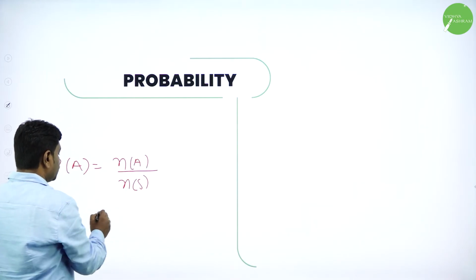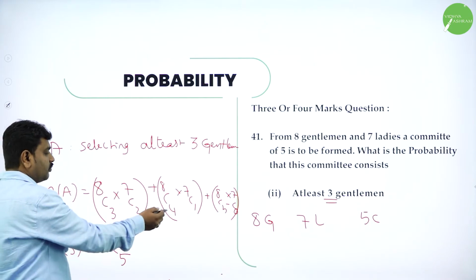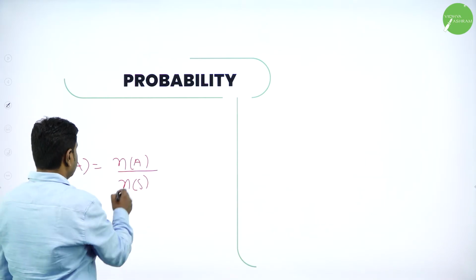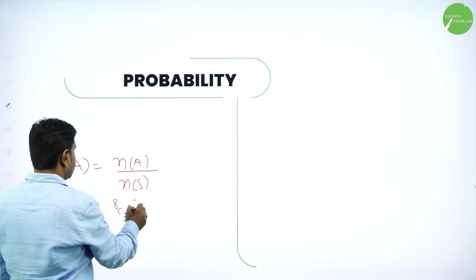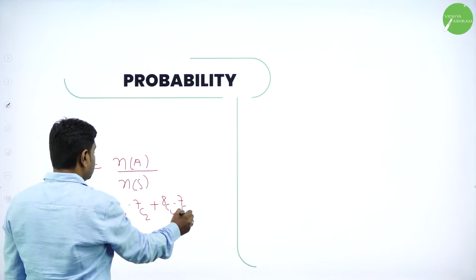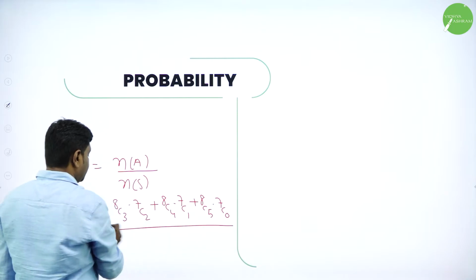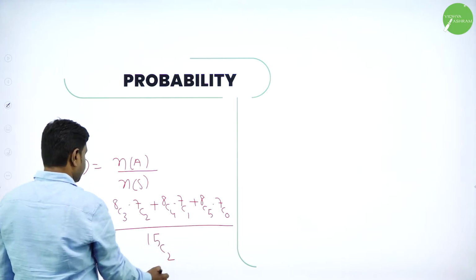What is N of A? At least 3 gentlemen means 3 gentlemen or 4 or 5. So now what are the possibilities? 8C3 into 7C2 plus 8C4 into 7C1 plus 8C5 into 7C0, divided by 15C5. This is the answer. That's it.